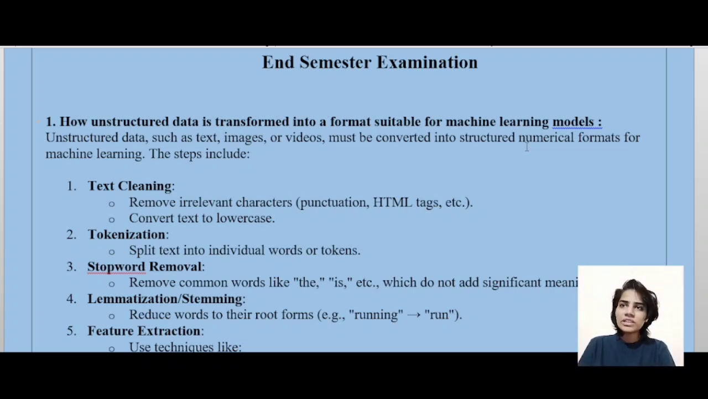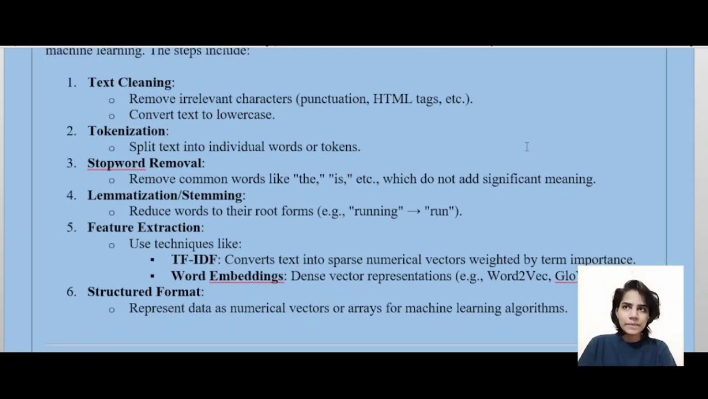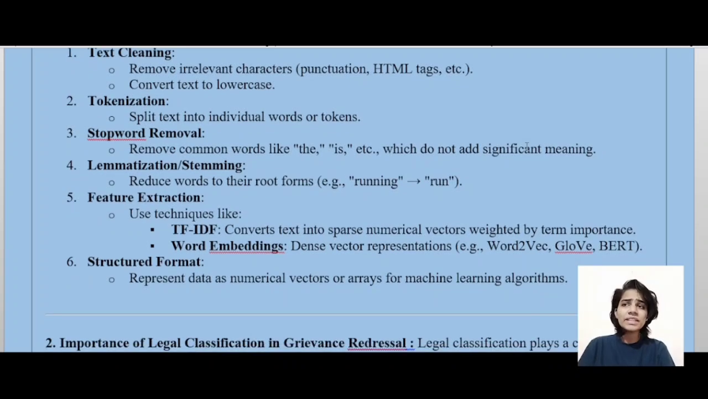models. So unstructured data such as text, images, videos must be converted into structured numerical format for machine learning. This step includes text cleaning, remove irrelevant characters, convert text to lowercase. Next is tokenization, split text into individual words or tokens. Next is stop word removal. Remove common words like the, is, etc., which do not add significant meaning.